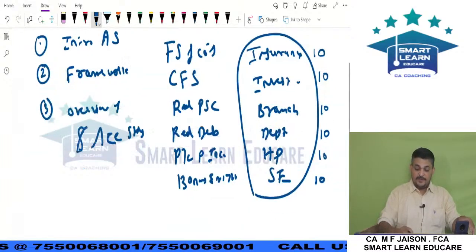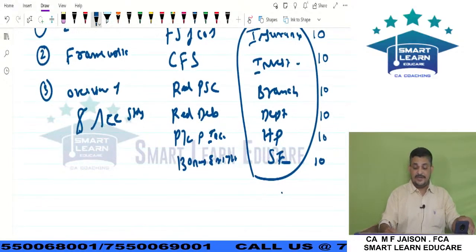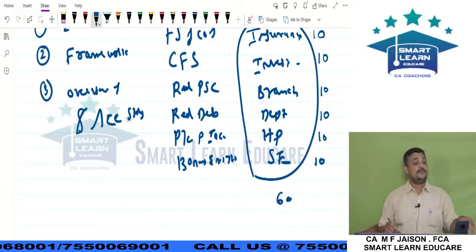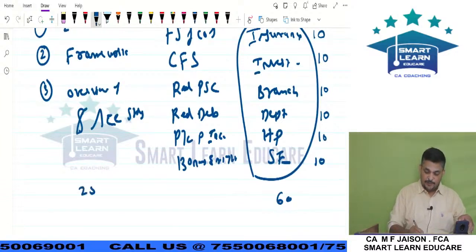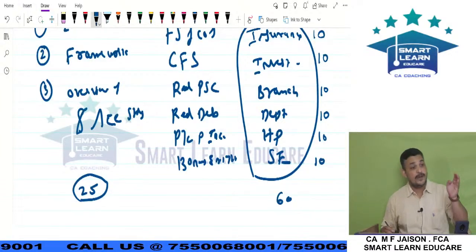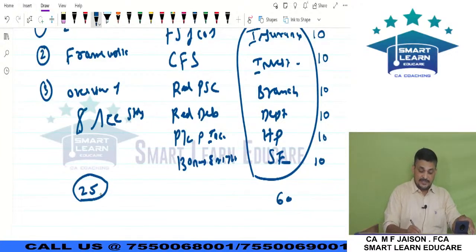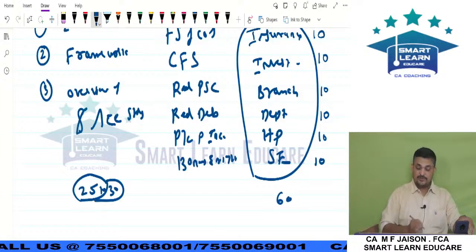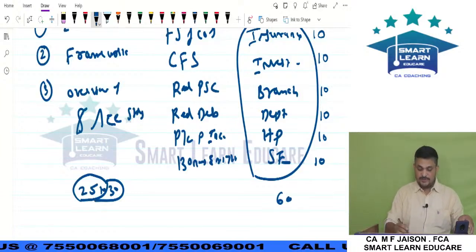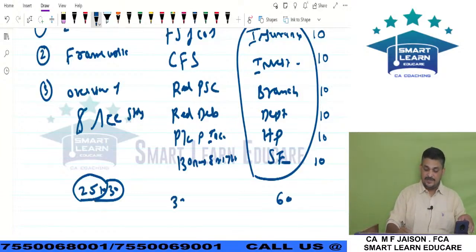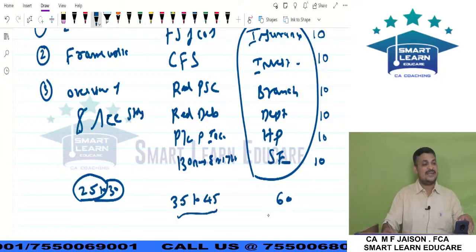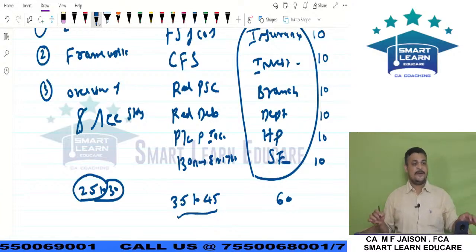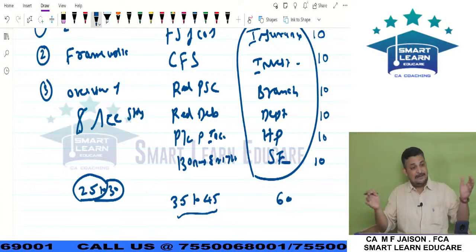So we could see out of 125 marks, my dear friends, 60 marks coming from this module. We find 25 marks coming from module number 1, and sometimes 30 marks, 25 to 30. The balance will be covered from module 2, so 35, and sometimes it goes to 45. If this increases, then this slightly reduces by 5 marks. So this is the general mark division.